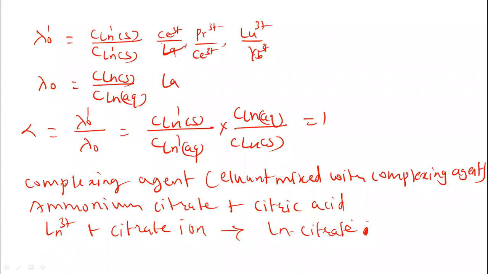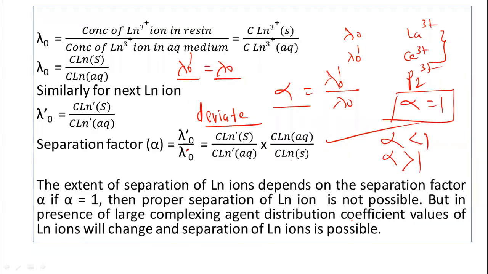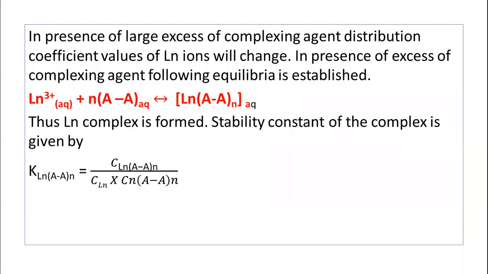So due to this, the distribution coefficient also changes due to the addition of the complexing agent. See now, in presence of a large amount of complexing agent, distribution coefficient values of lanthanide ions will change. If we are not adding the complexing agent, then distribution coefficient values are the same.